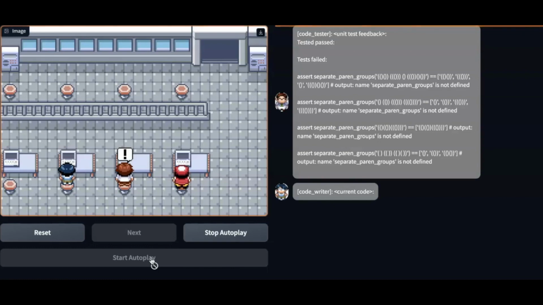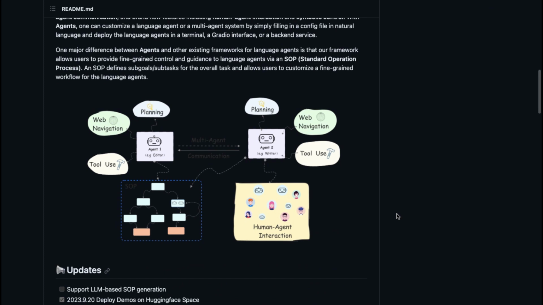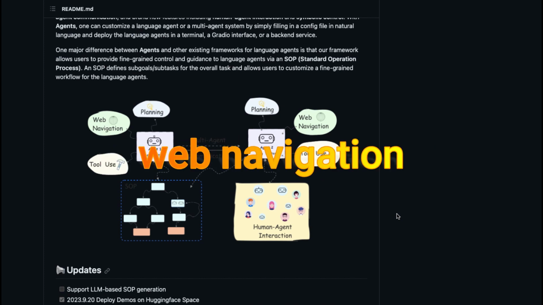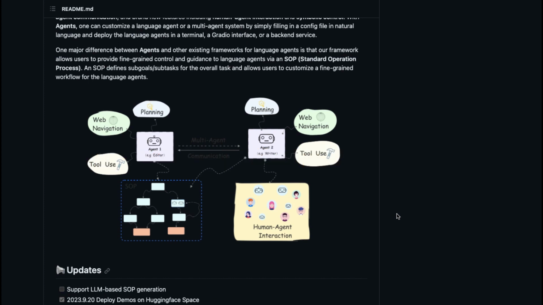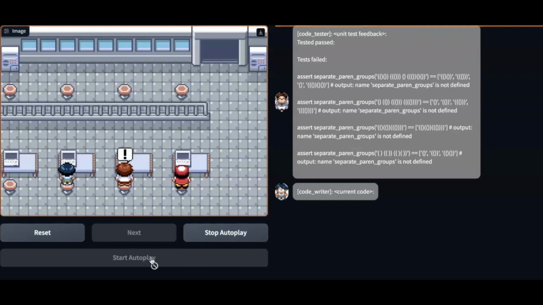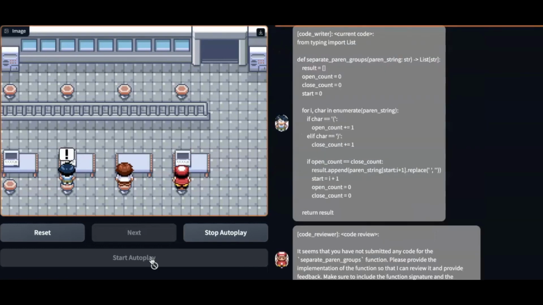There's a similar model called Agents that also enables you to build AI agents that can interact among themselves and humans. It's an open source framework that uses short-term memory, tool usage, web navigation, and multi-agent communication, which is pretty neat. Agents can recall past conversations through long-term memory and use tools to search the internet or call APIs in a useful way. You can customize this by adding specific instructions to a config file, similar to AgentVerse.